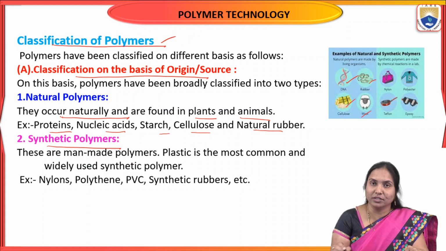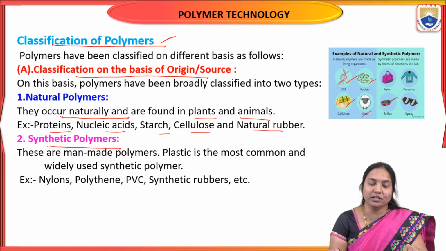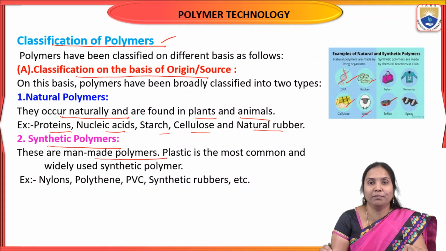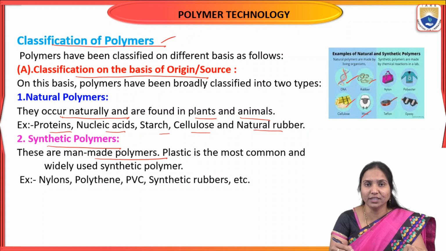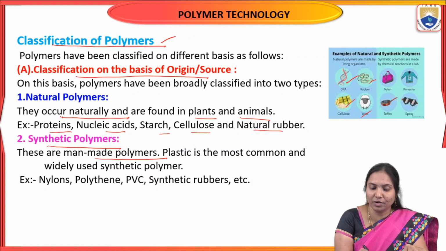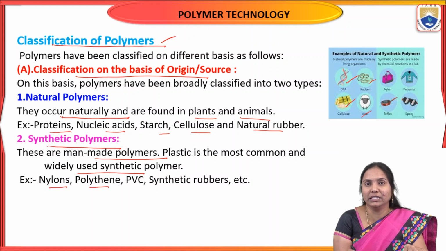Next, synthetic polymers. The second type is synthetic polymers. These are man-made polymers. That means they are synthesized in the laboratory, or sometimes obtained from primary natural polymers. The most common and widely used synthetic polymers are, for example, nylons, polyethylene, PVC, and synthetic rubber.